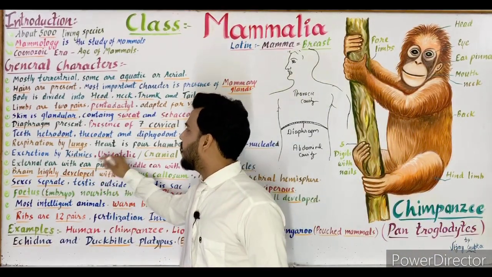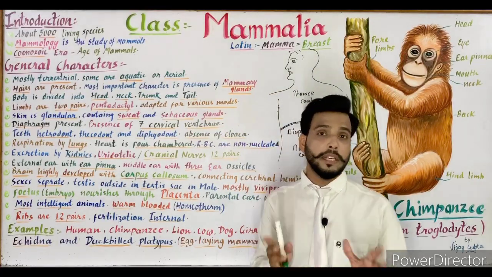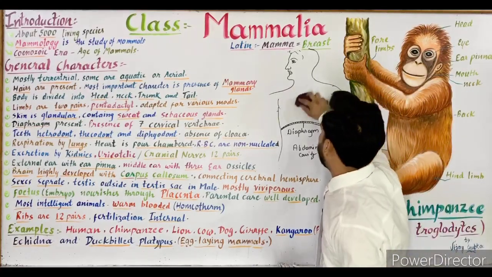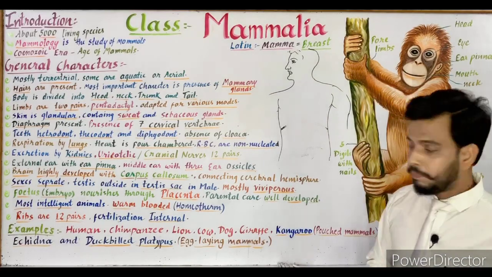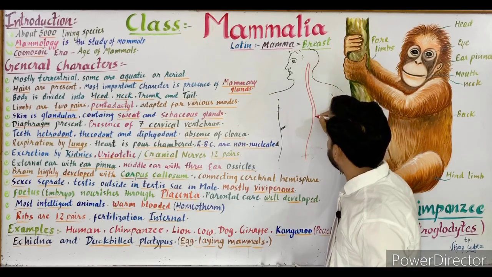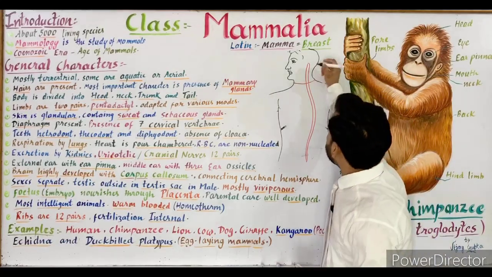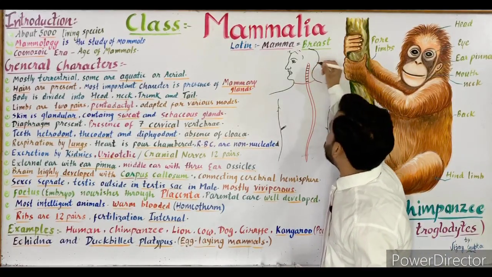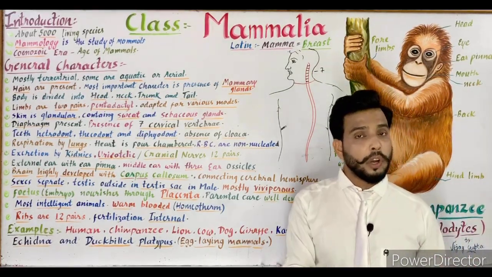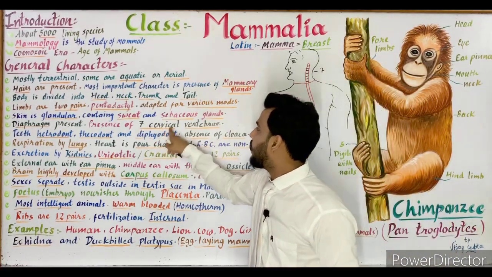Now the next point is the presence of 7 cervical vertebrae. Now what is the meaning of cervical vertebrae? As we know that we have a vertebral column, suppose that it is our vertebral column. It is the neck region of the vertebral column, and in the neck region there are 7 vertebrae: 1, 2, 3, 4, 5, 6, 7. The 7 segments are present in the vertebral column in our neck. These vertebrae are called cervical vertebrae.